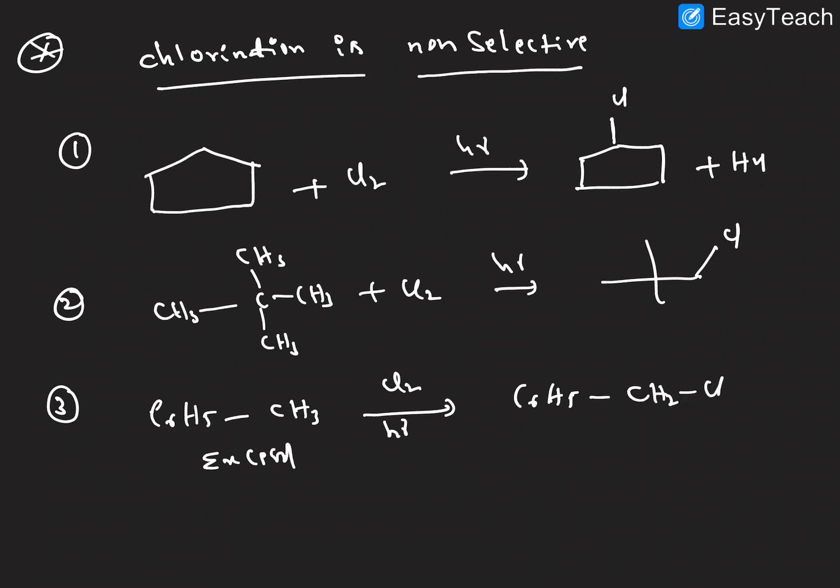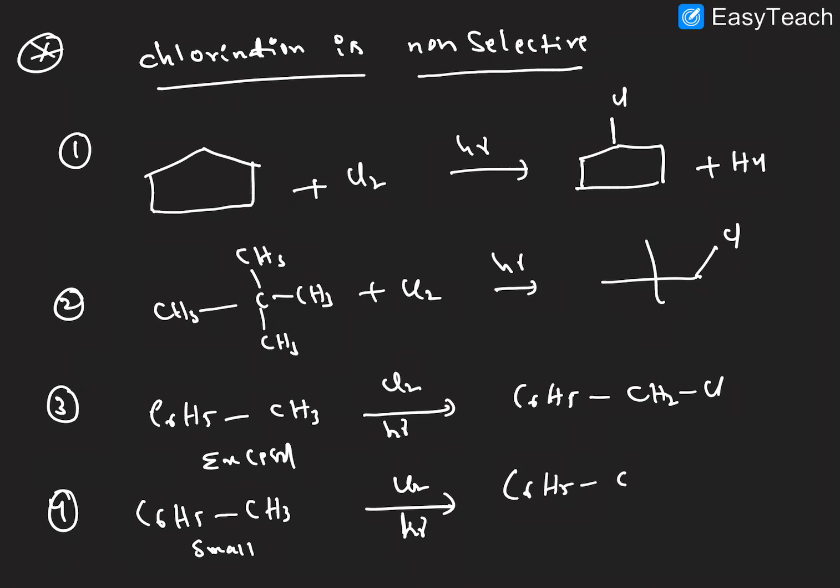C6H5CH2Cl. This is one condition. One more condition we will see here, C6H5CH3, this is taken in small quantity, that means Cl2 is more. So what is the reaction here? In C6H5 the 3 hydrogens are replaced by chlorines, that means we will get CCl3. So this is the difference between excess chlorine and a small amount of chlorine. So this is a non-selective reagent, right?